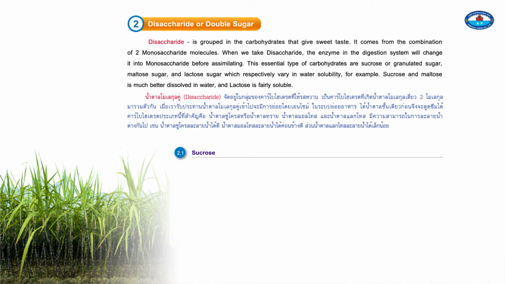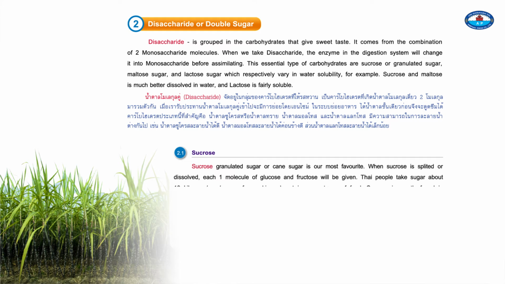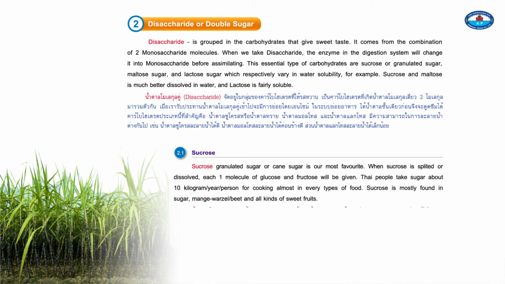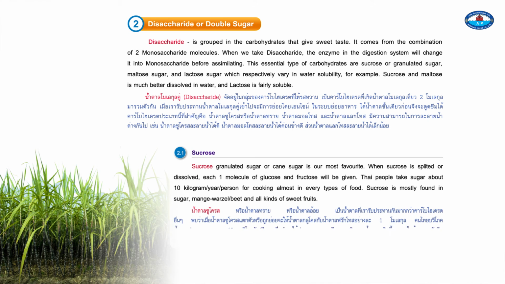2.1. Sucrose. Sucrose is granulated sugar, or cane sugar, and is our most favorite. When sucrose is split or dissolved, one molecule each of glucose and fructose will be given. Thai people use about 10 kilograms of sugar per person a year for cooking in almost every type of food. Sucrose is mostly found in sugar cane, beet, and all kinds of sweet fruits.